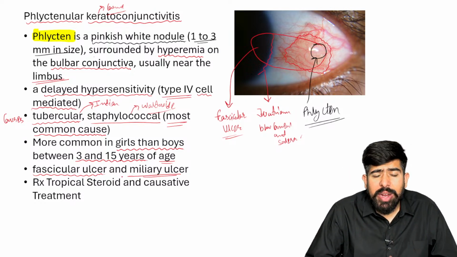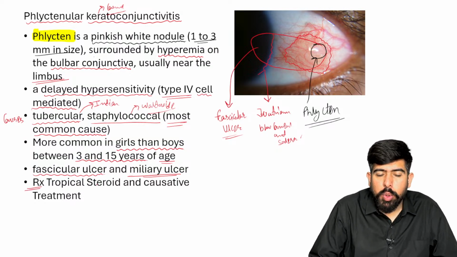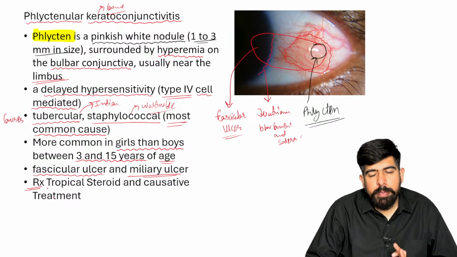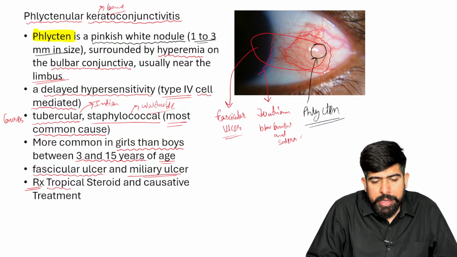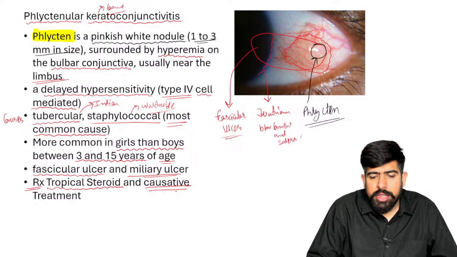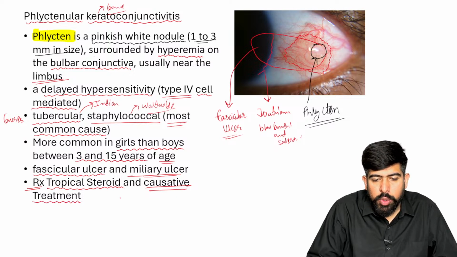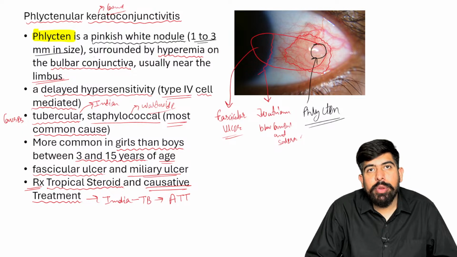Now, if I'm talking about what will be our treatment part, please remember, for the ocular symptoms we just give the topical steroids in this patient, and we have to give the causative treatment. Like I told you, in India the causative organism is TB, so we have to start the ATT. Yes, of course, we have to give the antitubercular treatment.